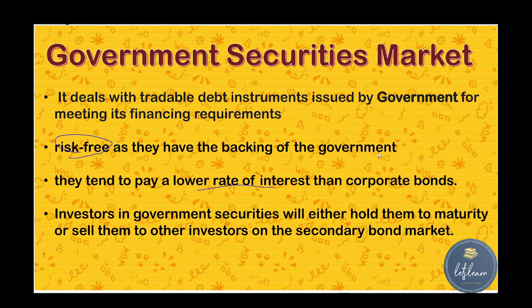And if risk decreases, the rate also decreases. So we can say that the government securities market is very risk free, but it offers a much lower rate of interest than corporate bonds. Investors in government securities will either hold them to maturity or sell them to other investors on the secondary bond market. So who are the people who mostly buy government securities?